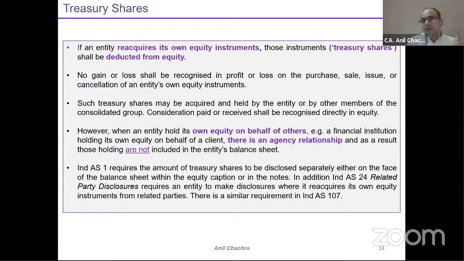Ind AS 1 states that as and when this type of transaction would be there, you need to disclose it either on the face of the balance sheet or in the notes to accounts that this transaction has happened, means whatever equity instruments you have taken from the market, as well as under Ind AS 24, related party disclosures, if these instruments have been bought from the related parties, right? So this is called the treasury shares. So it will always be deducted from the equity itself.